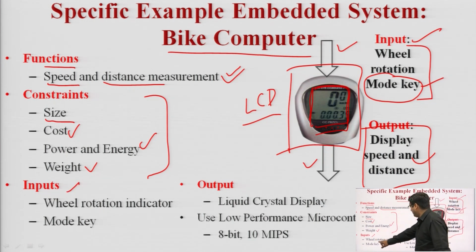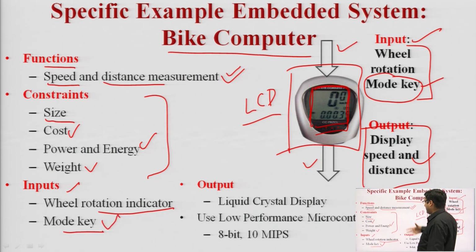Inputs are the wheel rotation indicator and mode keys. Mode keys are used to change the parameters of the bike computer. The output is the liquid crystal display. In the LCD screen we can see the parameters.